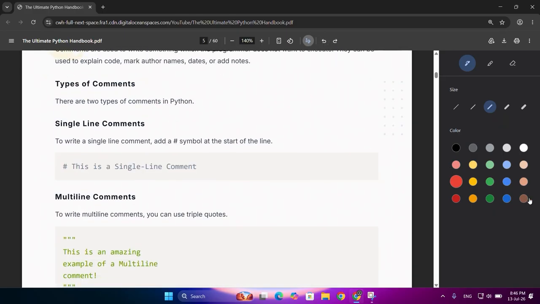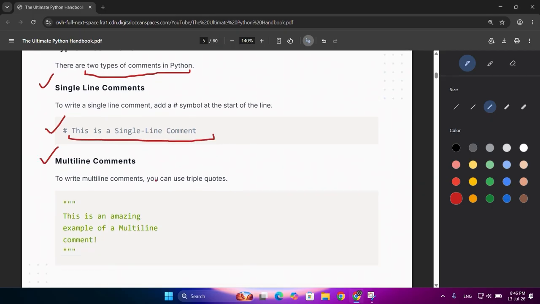Basically, comments are of two types in Python: single line comment and multi line comment. The single line comment, we have seen this before. It begins with the hash symbol, and after that we write what we want to comment down.